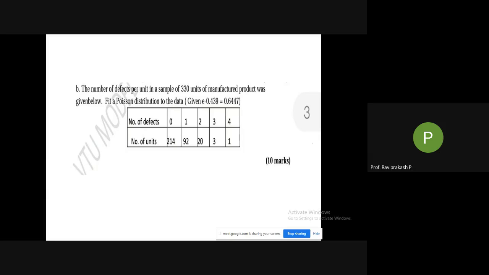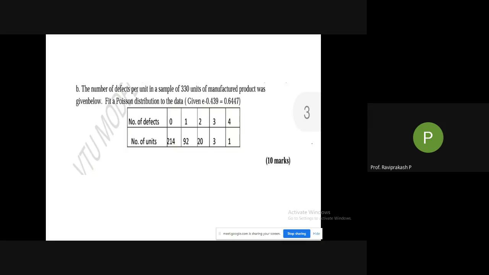The number of defects per unit in a sample of 330 units of manufactured product was given below. Fit a Poisson distribution to the data.